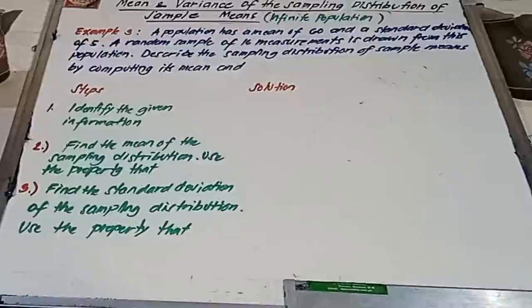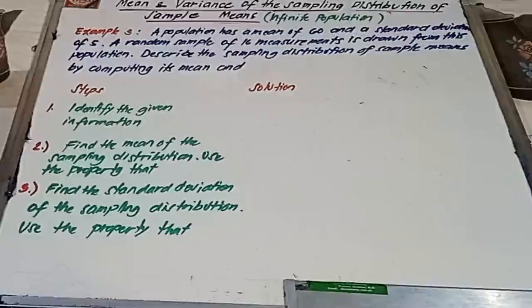So again, this is the third example about the topic mean and variance of the sampling distribution of sample means. But this time, we're going to deal with infinite populations. Ano ba yung finite and infinite population? Pag sinabi kasi natin finite population, siya ay consist ng mga finite or fixed number of elements or measurements or observations, something like that. Now, when we say about infinite population, it contains hypothetically at least infinitely elements. So, infinite yung kanyang elements.